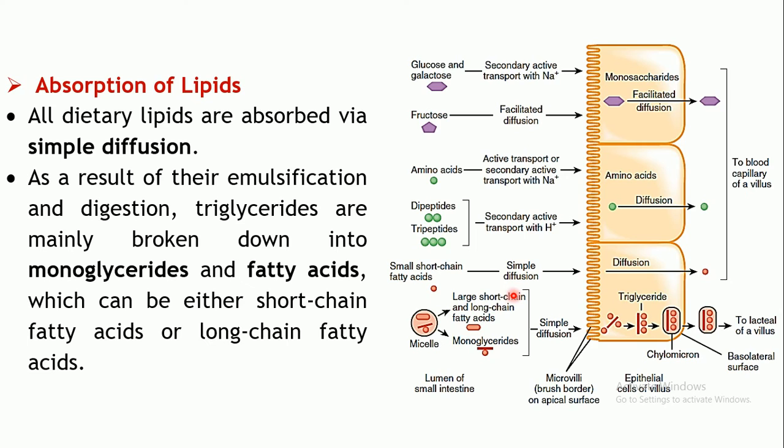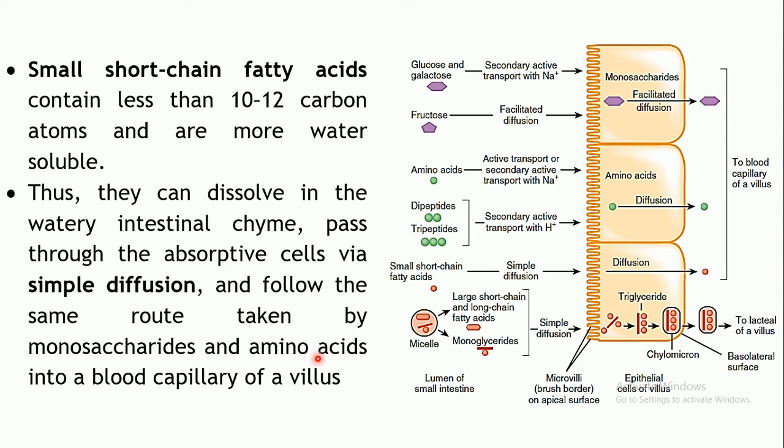Usually the triglycerides, as we have seen, are broken down into monoglycerides and fatty acids. Now these fatty acids can be either short chain fatty acids or long chain fatty acids, depending upon the number of carbons. The short chain fatty acids, which contain less than 10 to 12 carbon atoms, are small in nature. So their size is very small, and because of their small size, they are usually more water soluble. It's a lipid actually, but because of its very small size, it is water soluble.